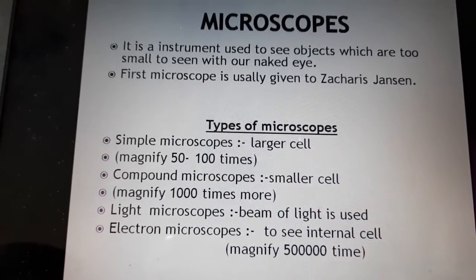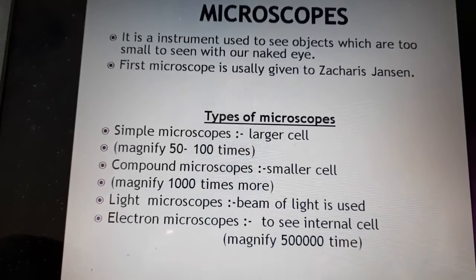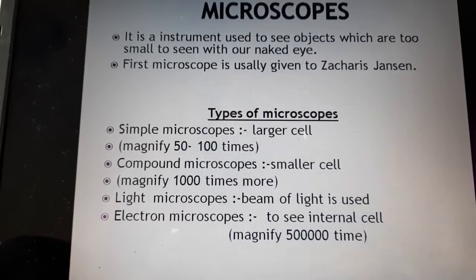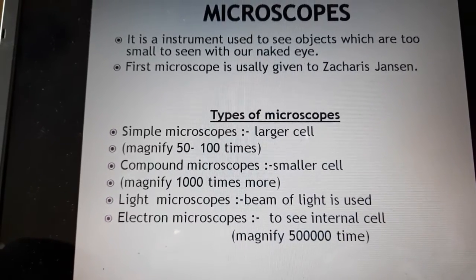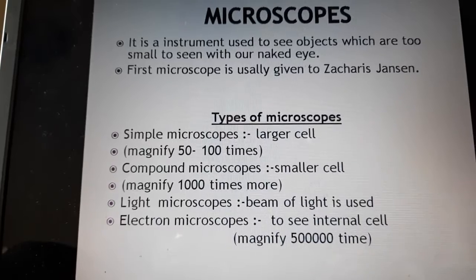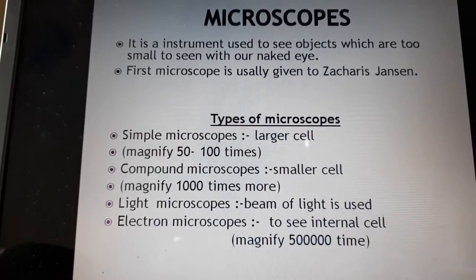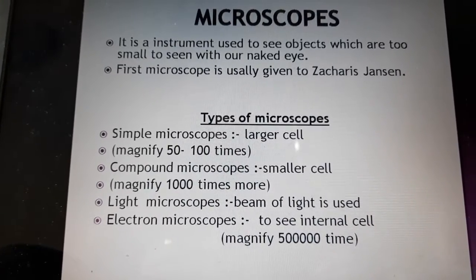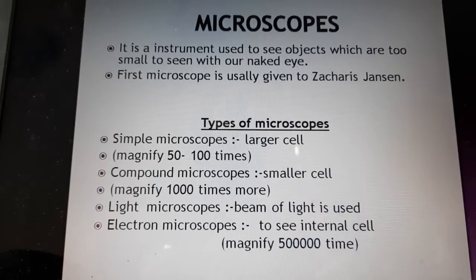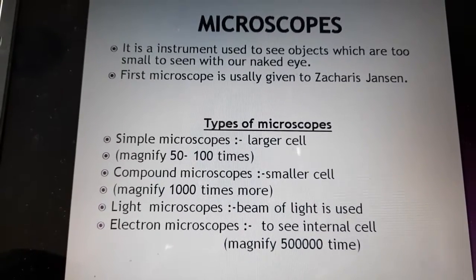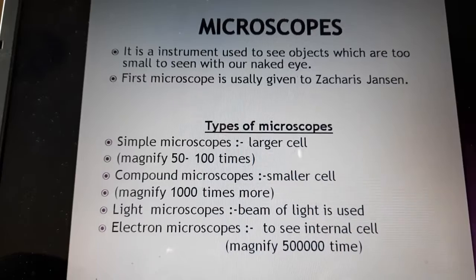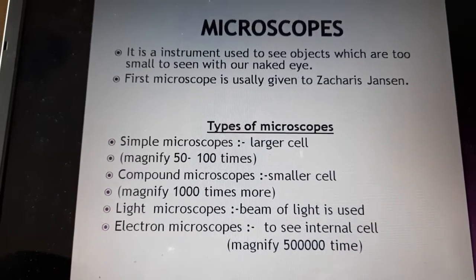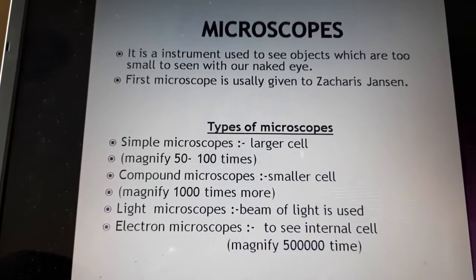The microscope we use in the laboratory is the light microscope. In the light microscope, a beam of light is used to make objects visible. Next, to see the interior parts of the cell we need the electron microscope, and its magnification power is about 50 lakh times.